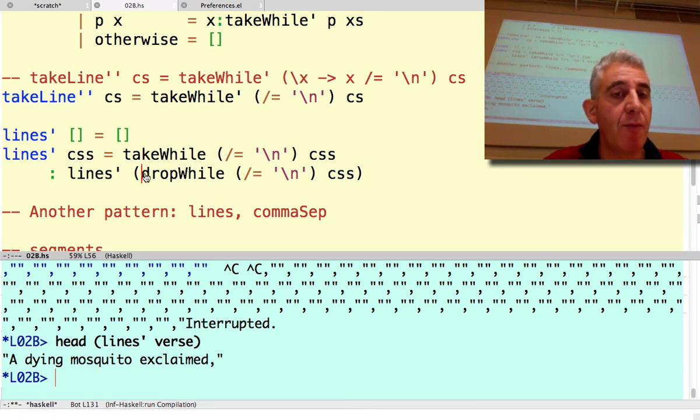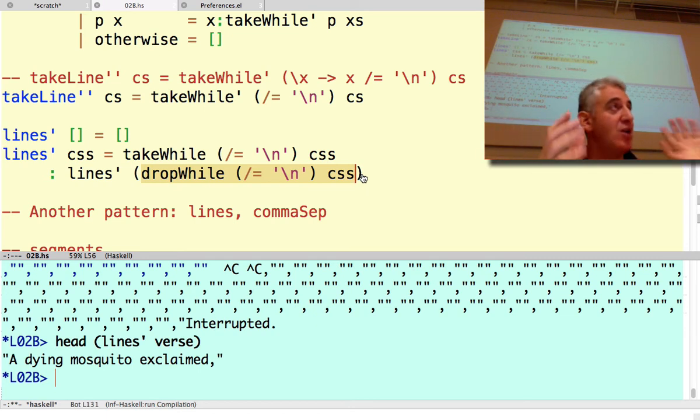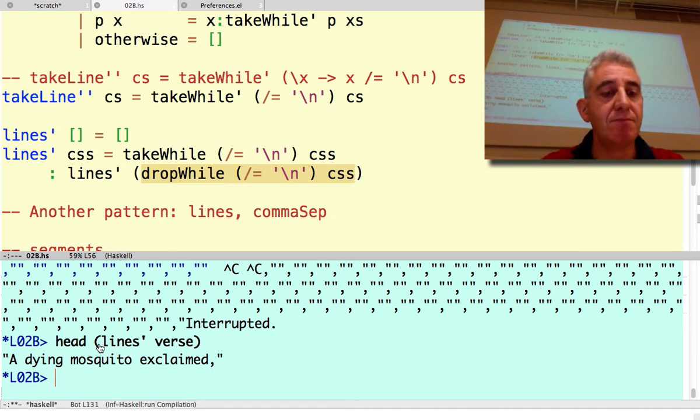So what happens when we do dropWhile on something which starts with a newline character? It doesn't actually do anything, right? It doesn't throw anything away. What we wanted to throw, well, sorry, it does throw everything away, except for the newline character. We actually want to get rid of the newline character before we start on processing the next line. We need to throw away the newline character.